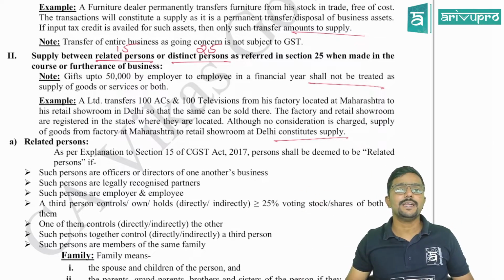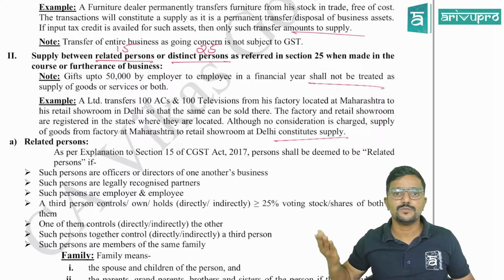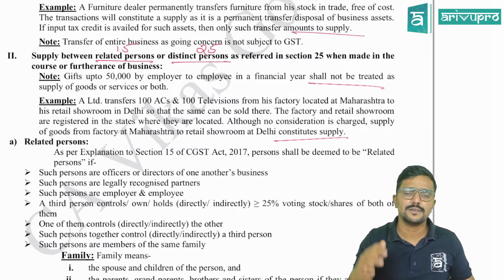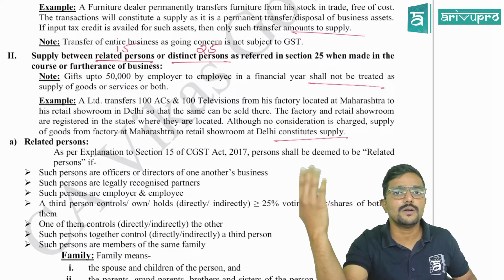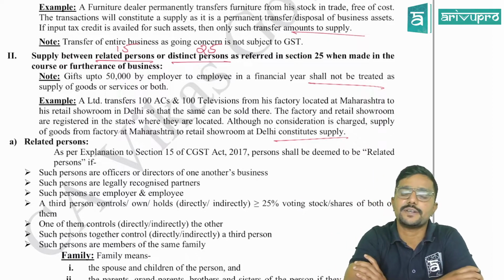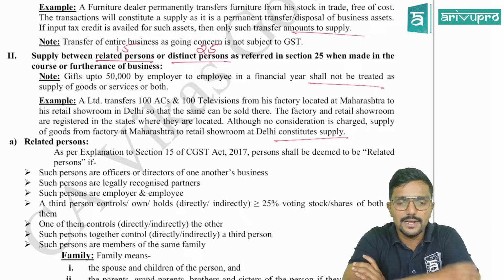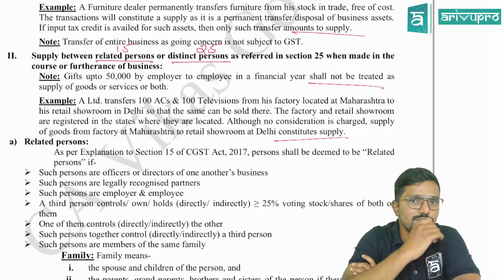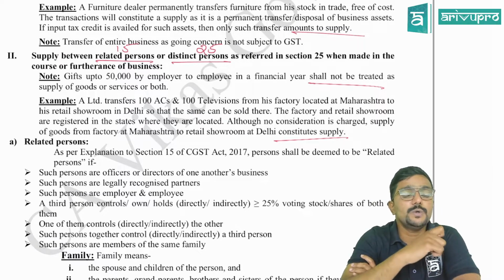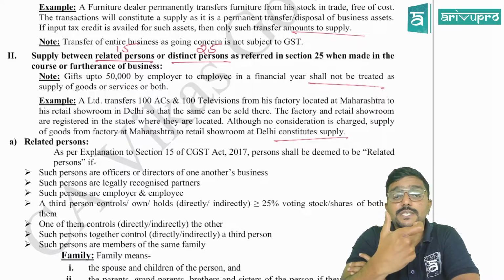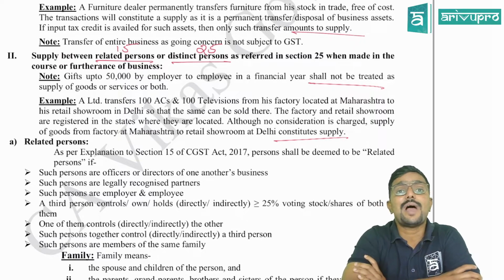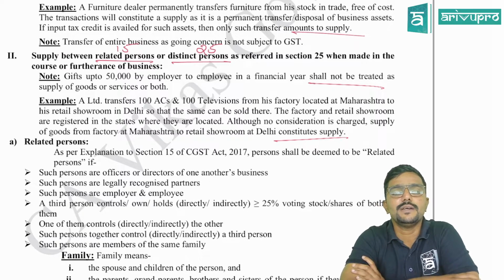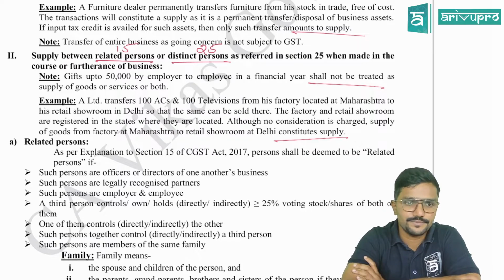So just to track it, they are telling, okay, if you transfer the goods from one branch to another branch, pay tax. If you further supply it tomorrow, claim the input tax credit of it. That's all. And in these cases, even without consideration, it is a supply. How to determine the value on which GST would be levied? It is given in valuation rules, which we would be learning in chapter 2.3, guys.